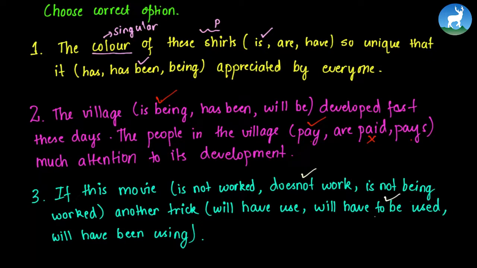So we cannot say "another trick will have used" or "will have been using," because we're using "if," so we need to be future oriented. And we can say, if this movie does not work, another trick will have to be used. And with this, we've come to the end of this lesson.